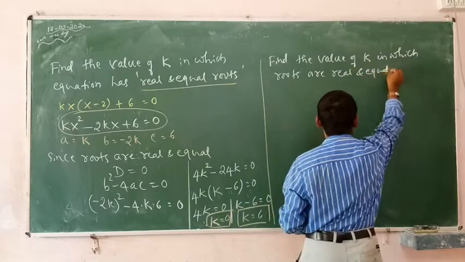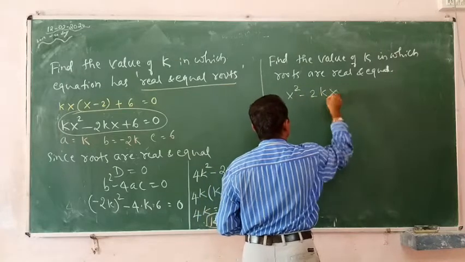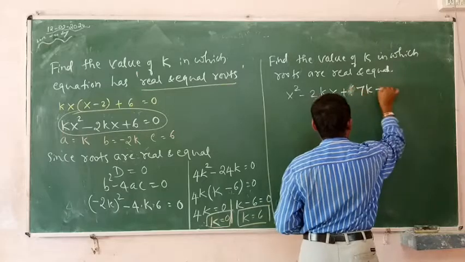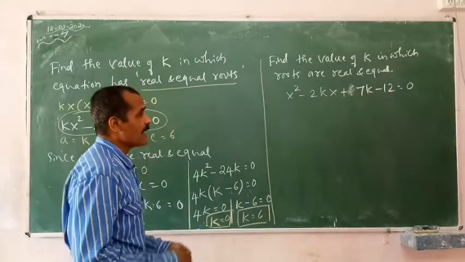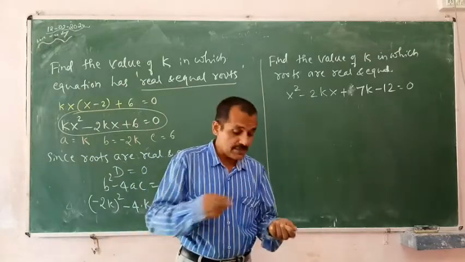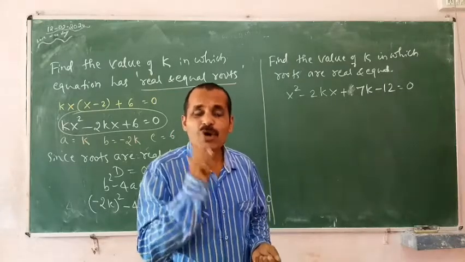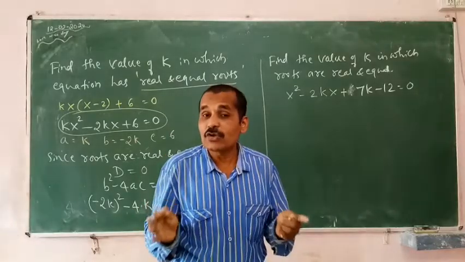And the last one, okay? Okay, students, look at this problem. x square minus 2kx plus 7k minus 12 is equal to 0 is the equation. Why have I chosen this? Just to make you aware what are the values of a, b, c.